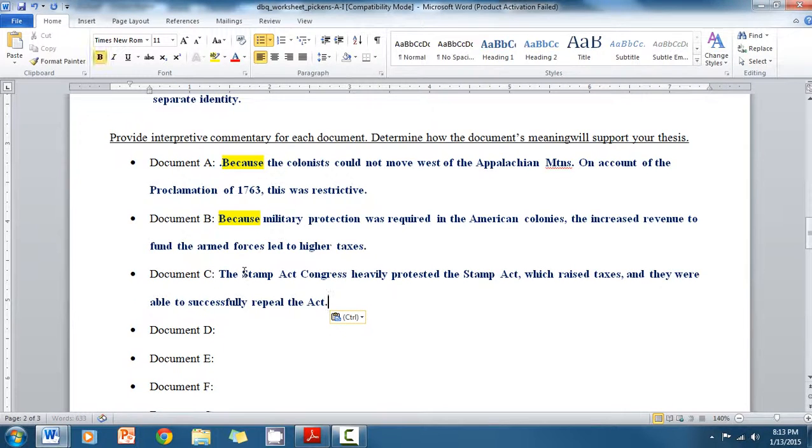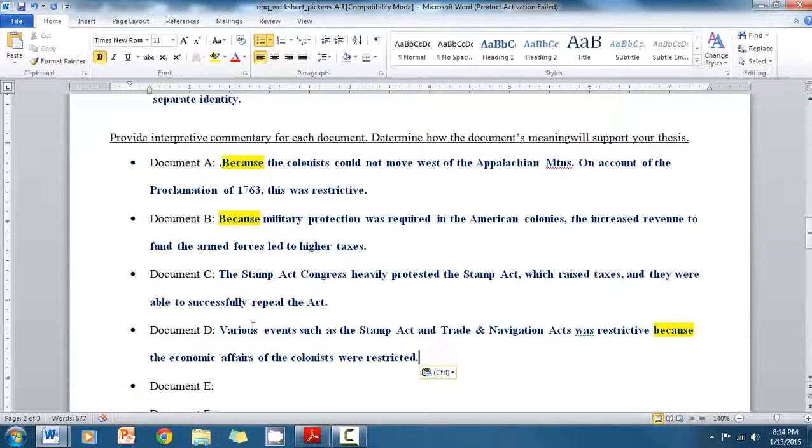So here in interpretive commentary, we are giving a little more details. The Stamp Act Congress heavily protested the Stamp Act, which raised taxes, and they were able to successfully repeal the act. Here, document D, various events. We put this one in the political category, such as the Stamp Act and the Trade and Navigation Acts were restrictive. And that's because the economic affairs of the colonists were, we'll say, reduced. So this is not redundant.